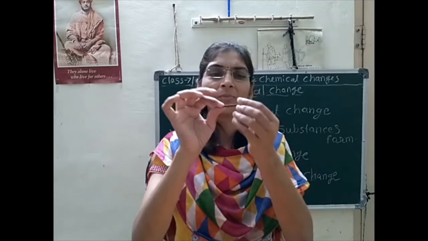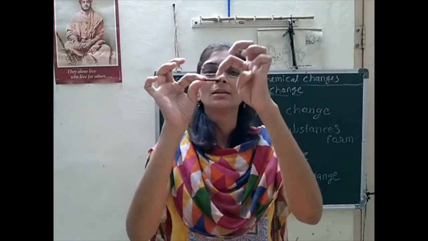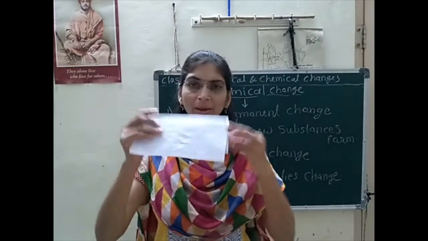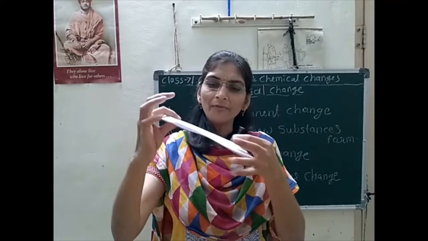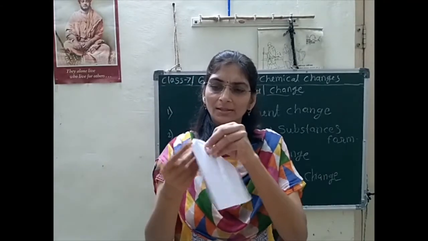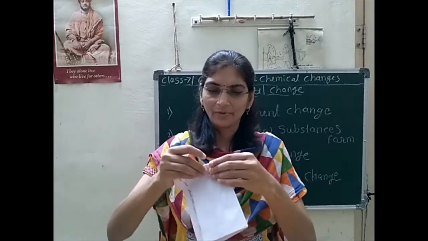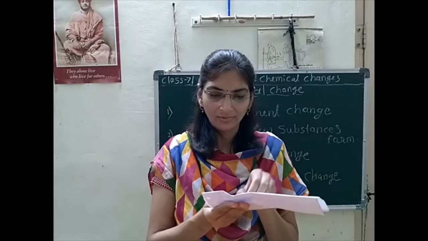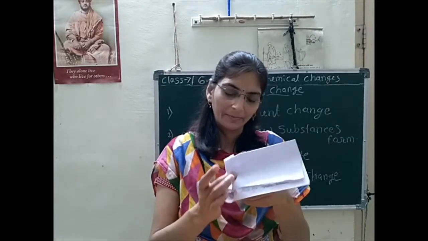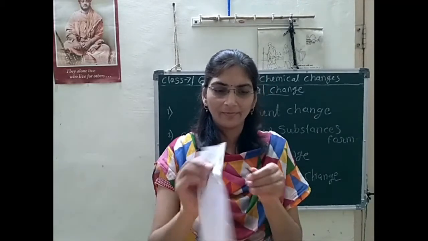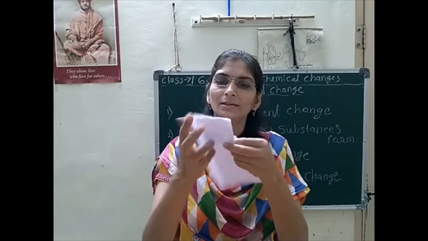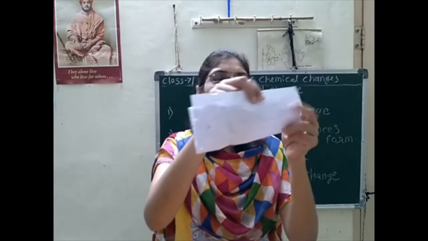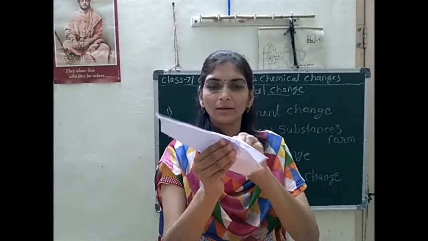So this type of brown layer is formed. You can see the brown layer. I will show. See, initially this paper is white in color, and if I rub this nail on it, we will see what will happen. See here, now you can see a brownish spot.